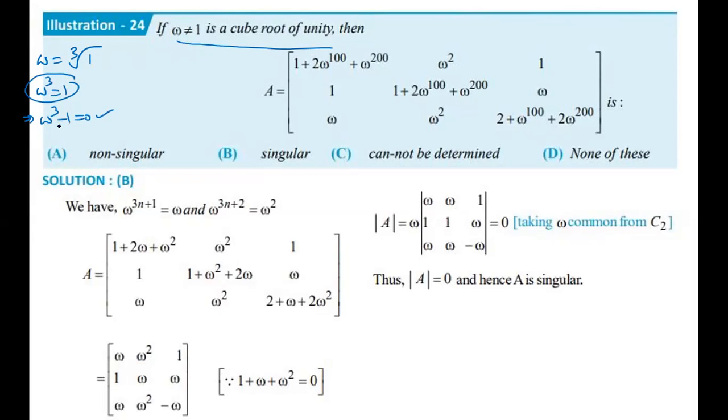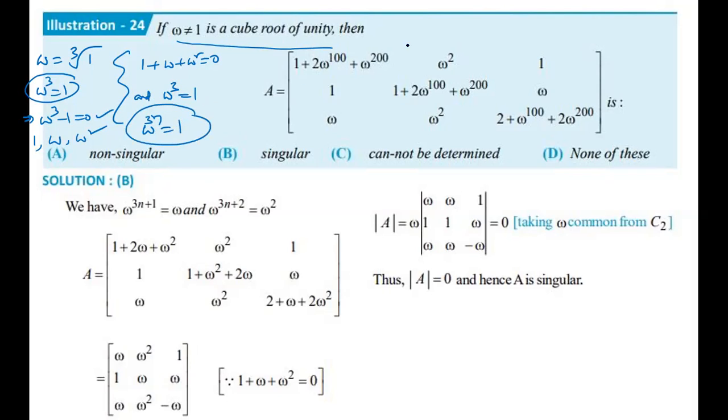A cubic equation means how many roots are possible? Three. What are they? One is 1, another is omega, another is omega square. That's why from these cases we are getting 1 plus omega plus omega square is 0, and omega cube is 1. Once again, omega power 3n is how much? Always 1.